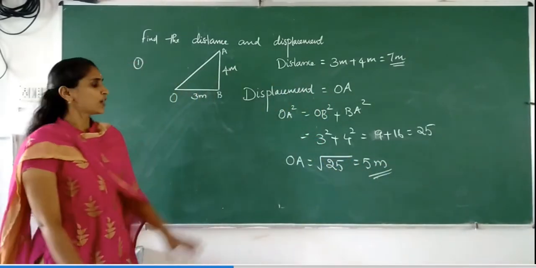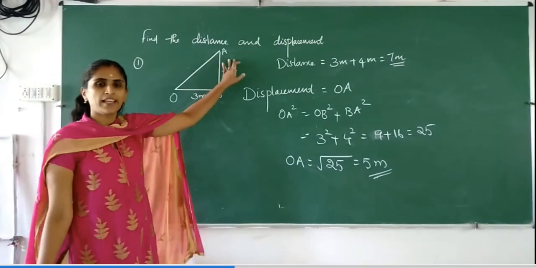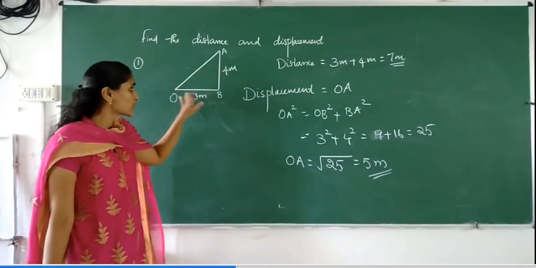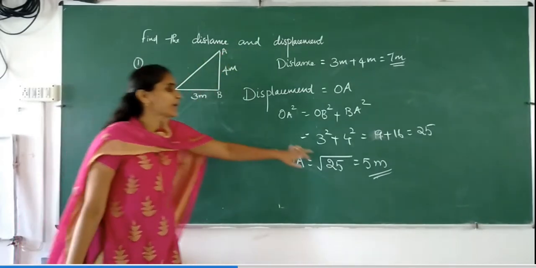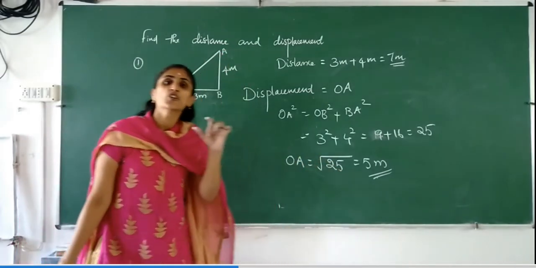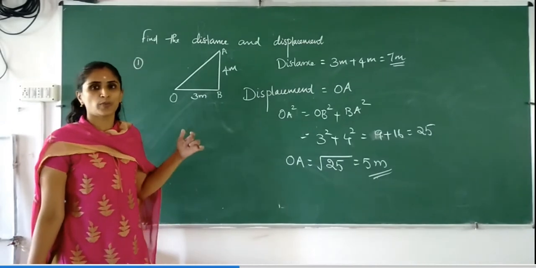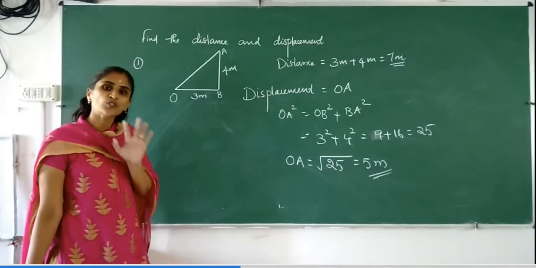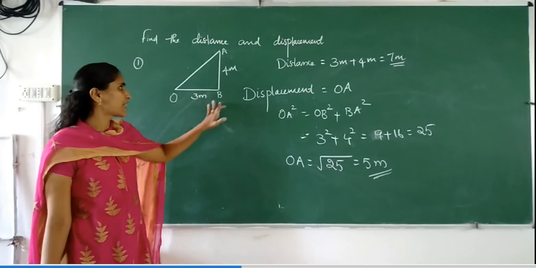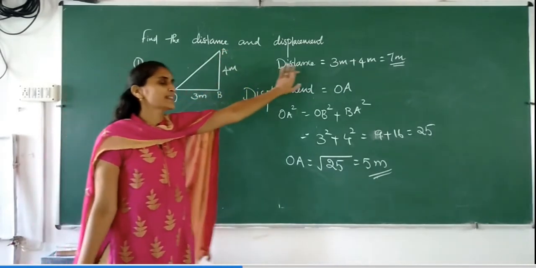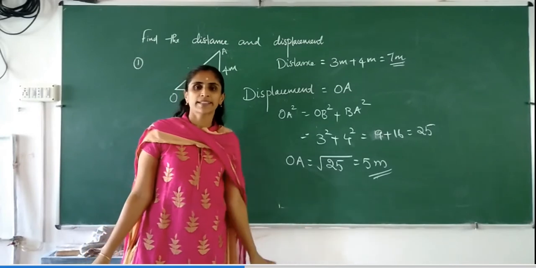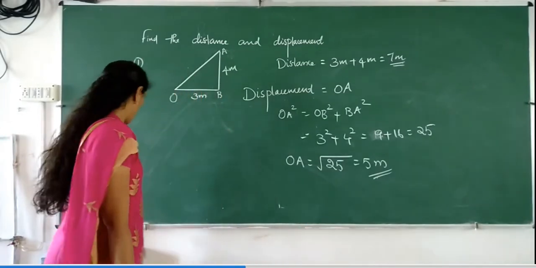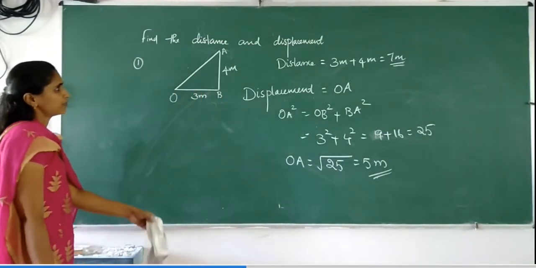Even though the object chose the path OBA, the displacement is given by 5 meters because that is the shortest distance between those 2 points. Distance is the actual path traveled. Here it is traveling through this path, so distance is 7 meters and displacement is 5 meters. Is it clear? Now we will discuss another example.